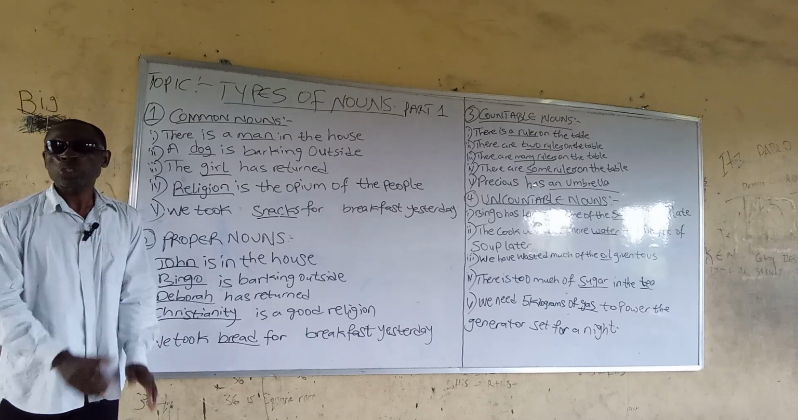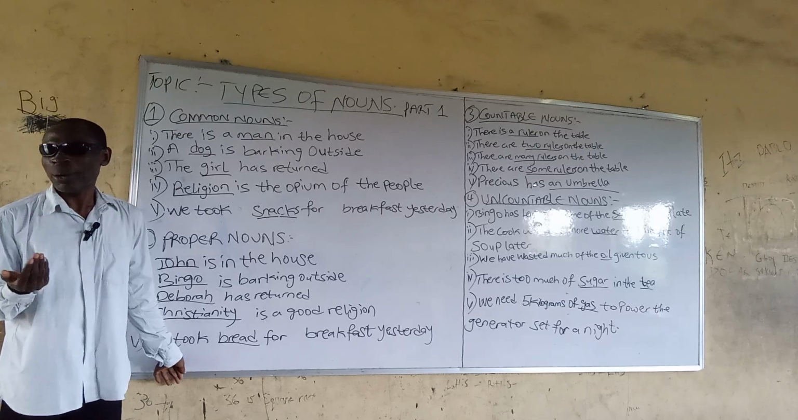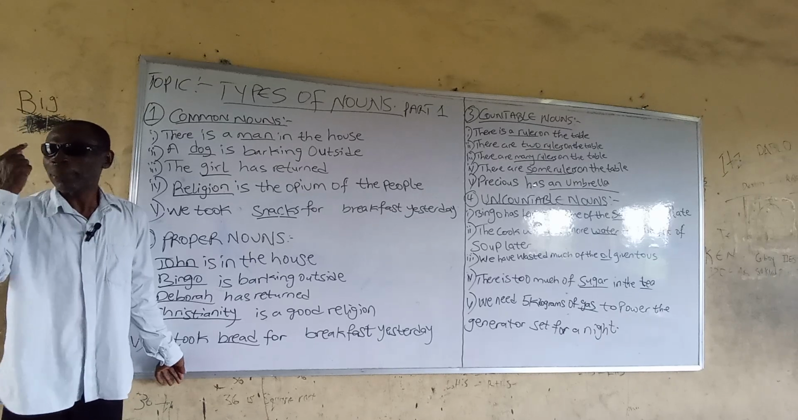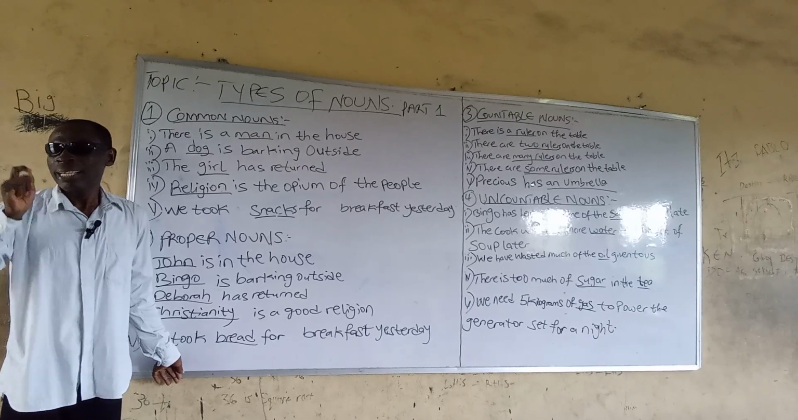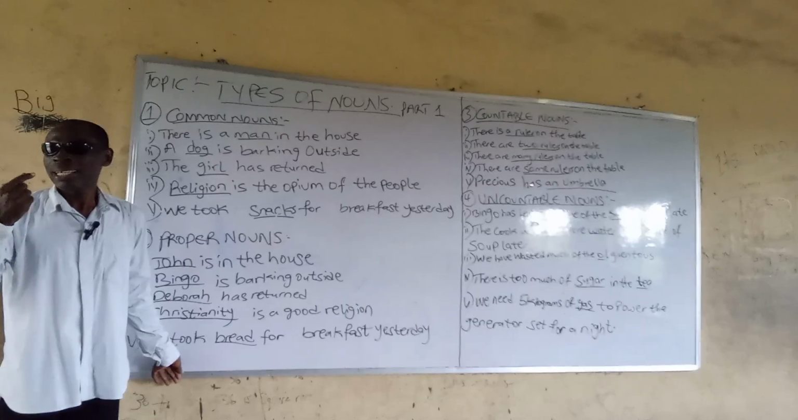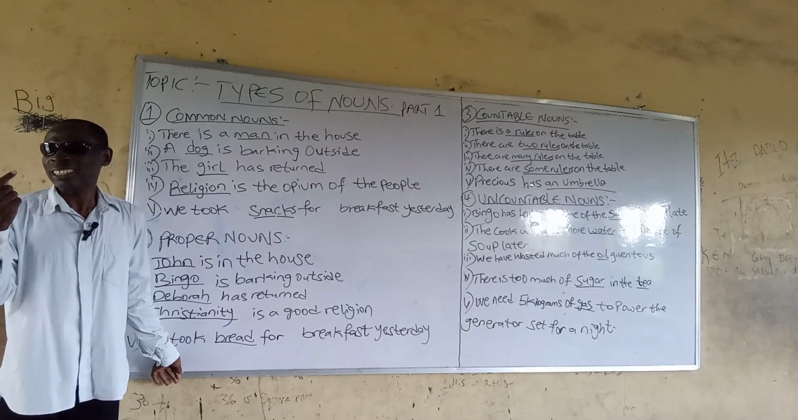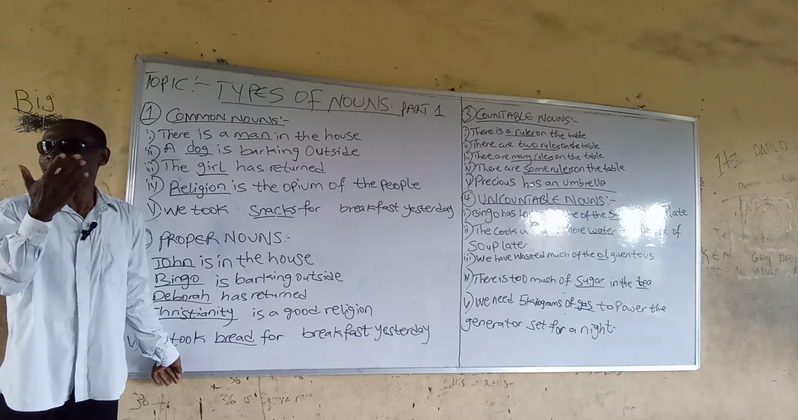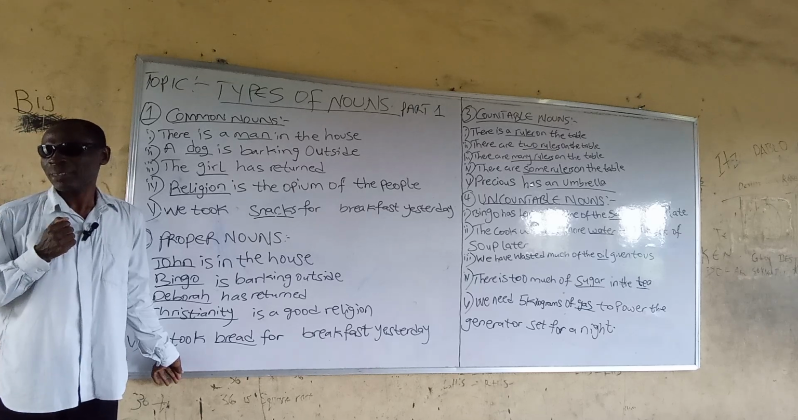Abuja is also a proper noun because it is the name of a particular city. The mention of Abuja takes every Nigerian's mind to the seat of the federal government of Nigeria, a city located in the northern part of Nigeria.